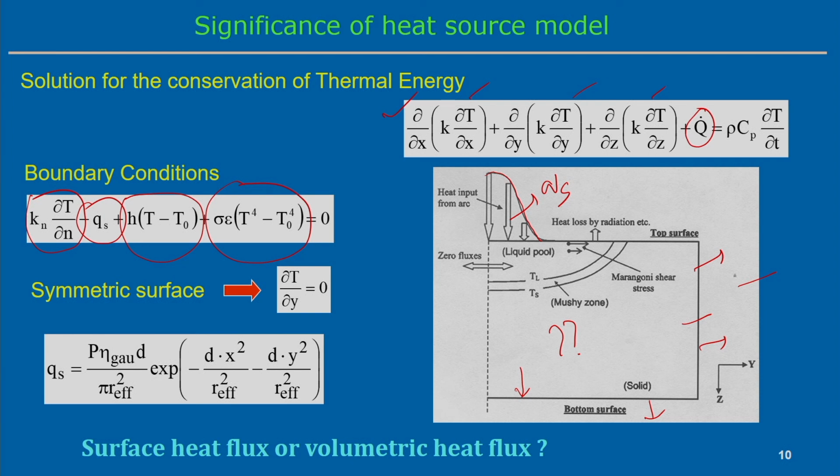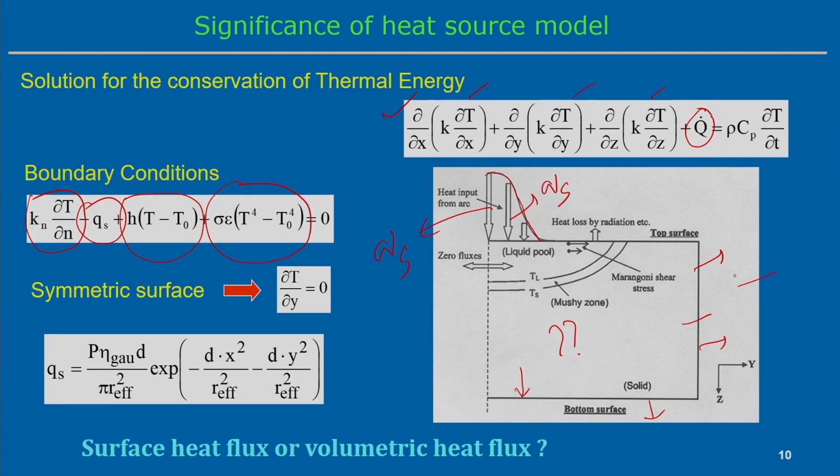Through the boundary condition we can incorporate the effect of the heat source, because we can replace Qs with the heat flux, which interacts through the boundary. That means it acts over the surface. But in some cases the surface flux may not be sufficient to represent the particular welding process, or the heat source and metal interaction. In those cases it is necessary to represent not only the heat flux acting on the surface, but a volumetric flux, which acts over a particular volume.